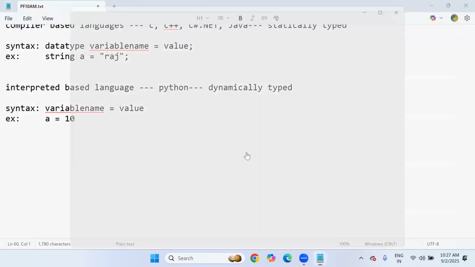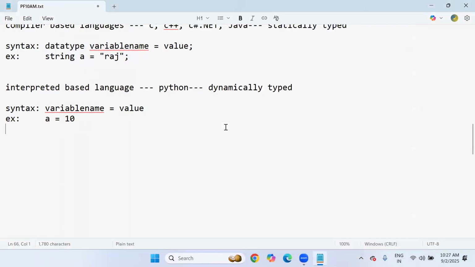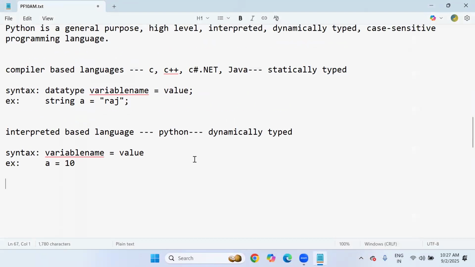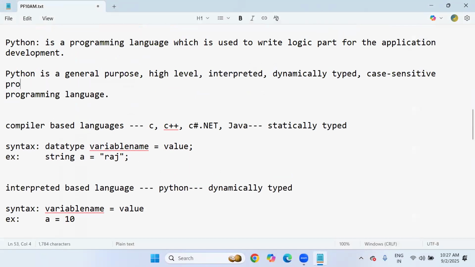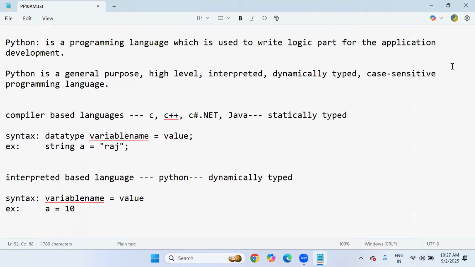Same case you must access, otherwise you will get name errors. So that's what I can say: Python is a case sensitive programming language. So finally, what type of language is it? Python is a general purpose, high level, interpreted, dynamically typed, and then case sensitive programming language.